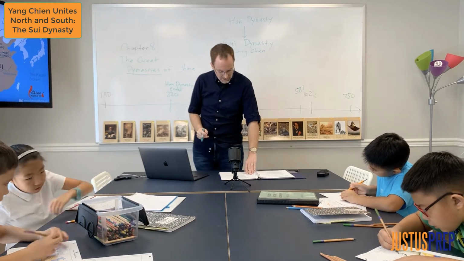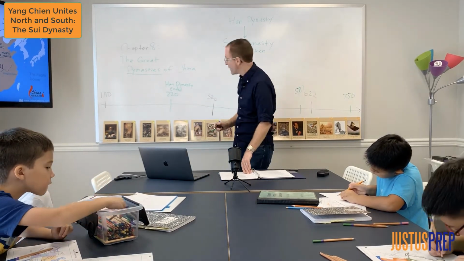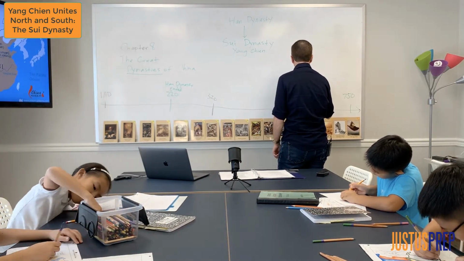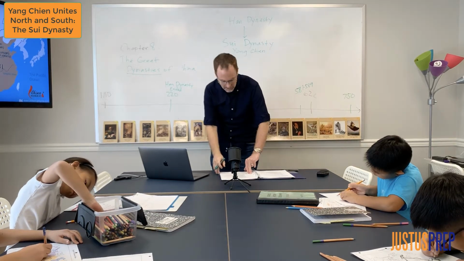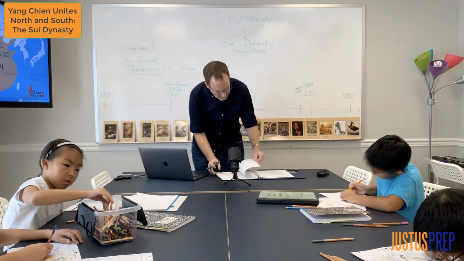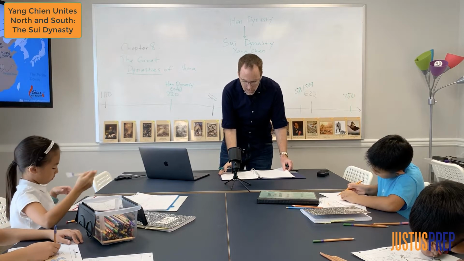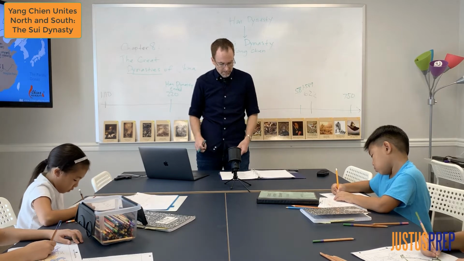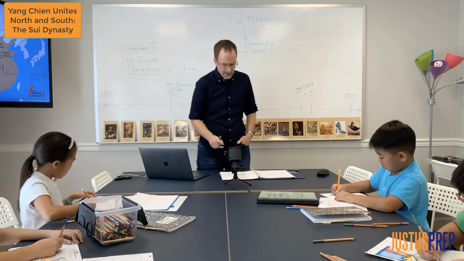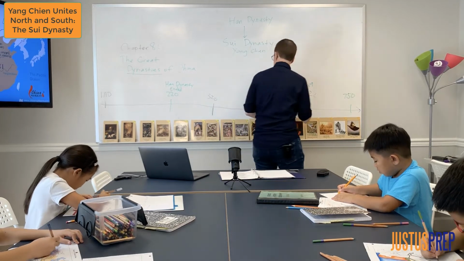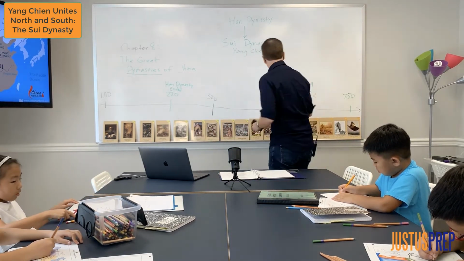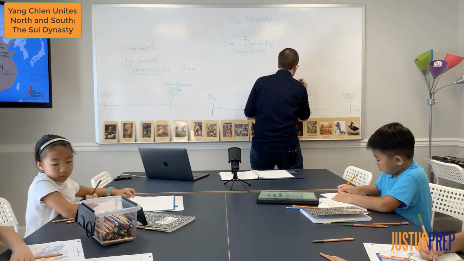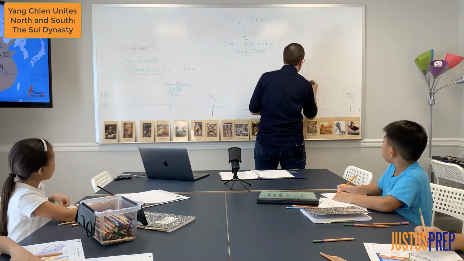So what did Yang Qian do? Well, by 589, a few years after that, he finally united north and south together. He was actually from the north, and he invaded the south and won. So he took over, and he founded the Sui Dynasty in 581, and it lasted from 581 to 614.